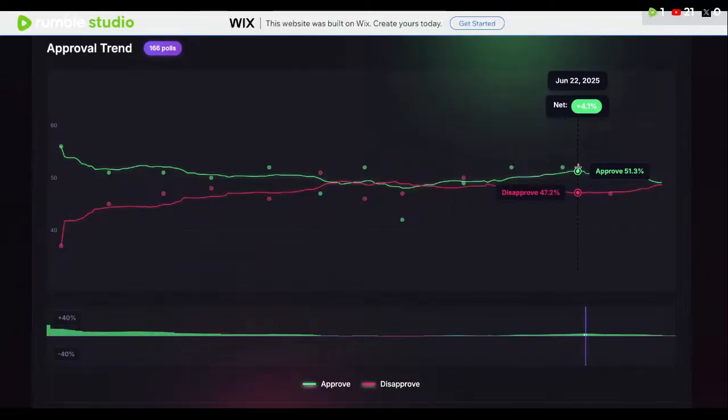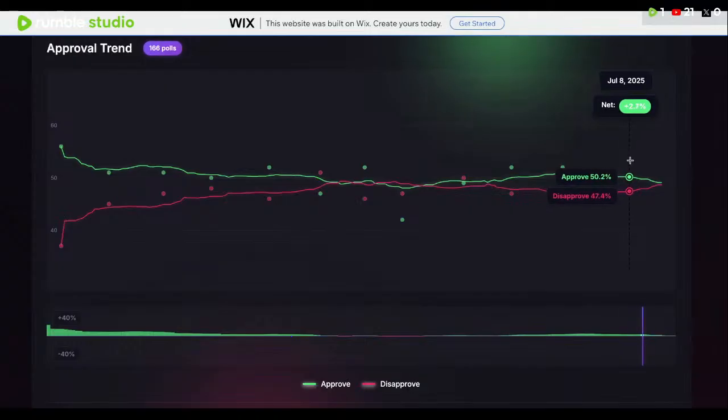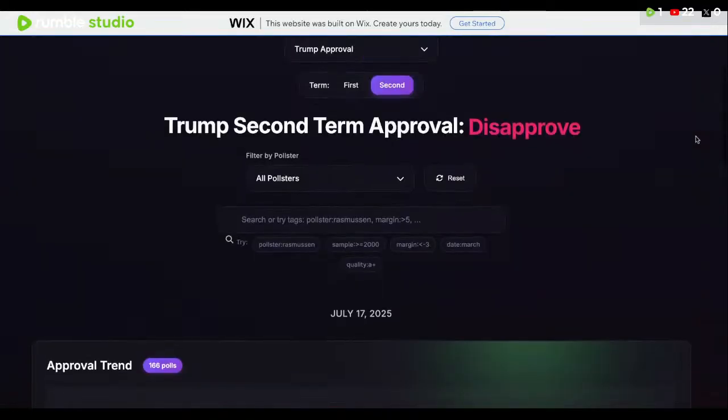He was net positive 4 points when a lot of the mainstream media was saying he was going to be down a bunch of points. Now, with the Jeffrey Epstein story and some of the messaging on the Big Beautiful Bill, his approval rating is narrowing, but he's still sitting at 49% in our aggregate. So that's currently what we see right now.